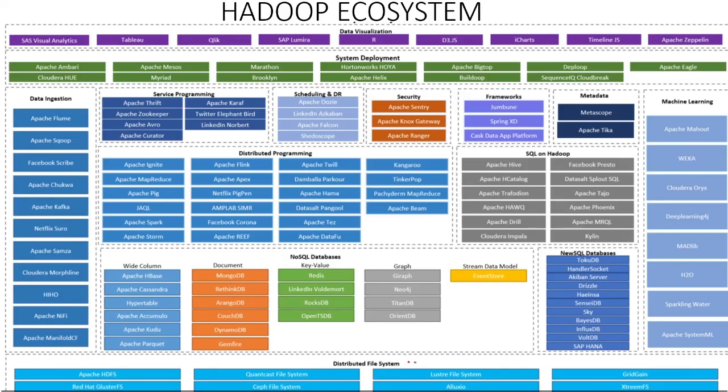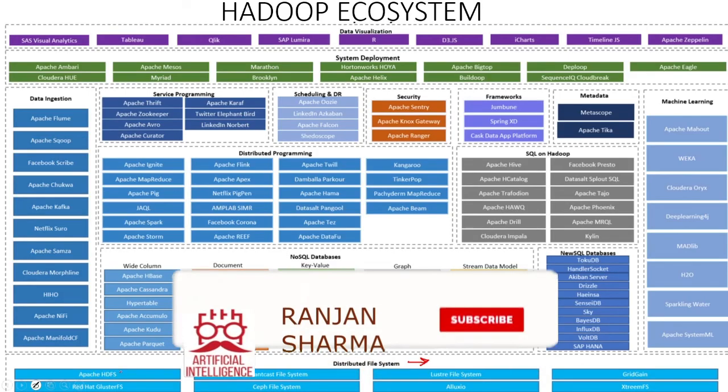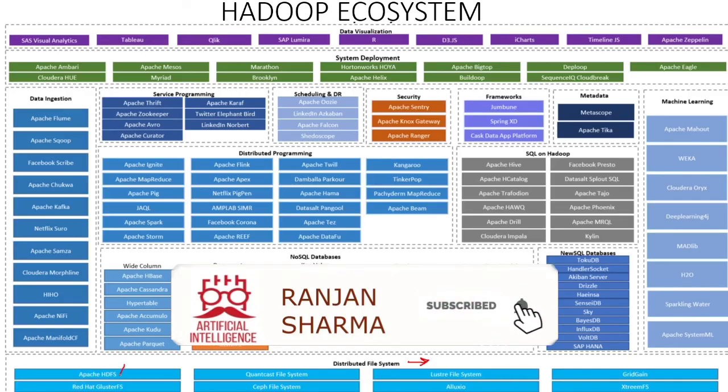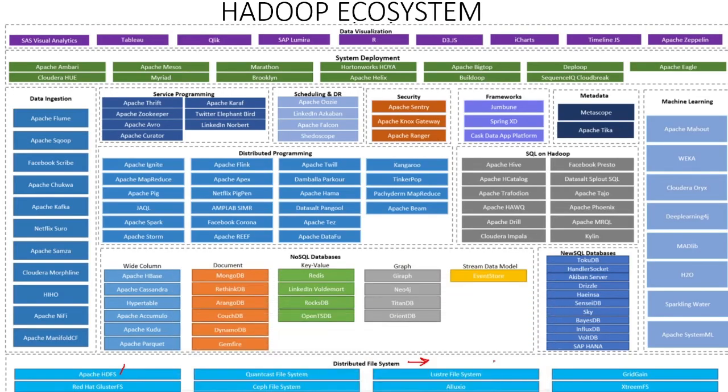Just start from here. Here we have the distributed file system. We can use so many file systems. The default is Apache HDFS for Hadoop, and we can use all other systems. Then we have to use some database. We can use a NoSQL database or we can use a SQL database. These are the SQL databases and these are the NoSQL based databases. And this is the data ingestion which will collect all the data. And here we are using distributed programming. So here we have Apache Spark.